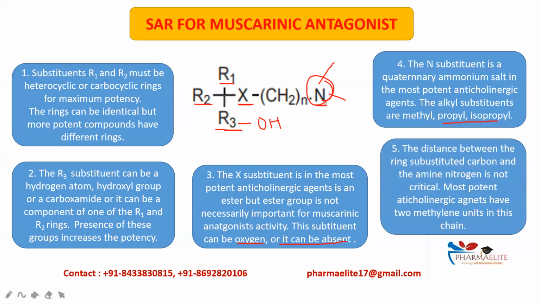Fifth point, the distance between the ring substituted carbon and the amine nitrogen is not critical. So that means the distance between these two atoms is not important or not critical. Most potent anticholinergic agents have two methylene units in their chain. So the presence of two methylene units, that is CH2CH2, is important in every anticholinergic agent.